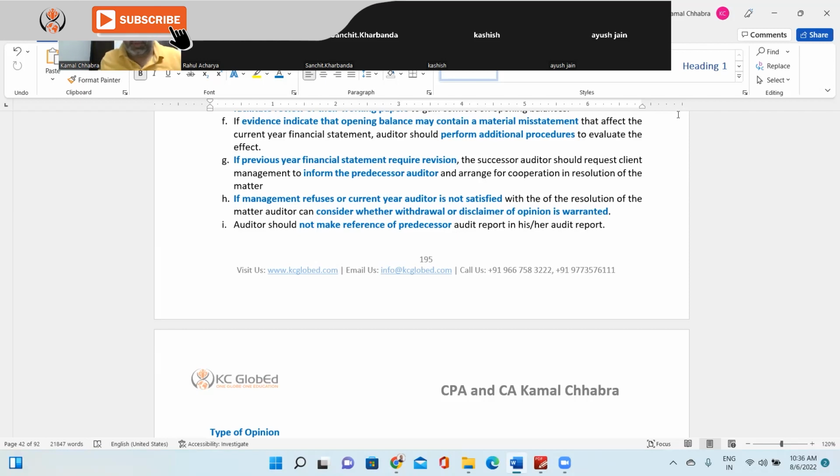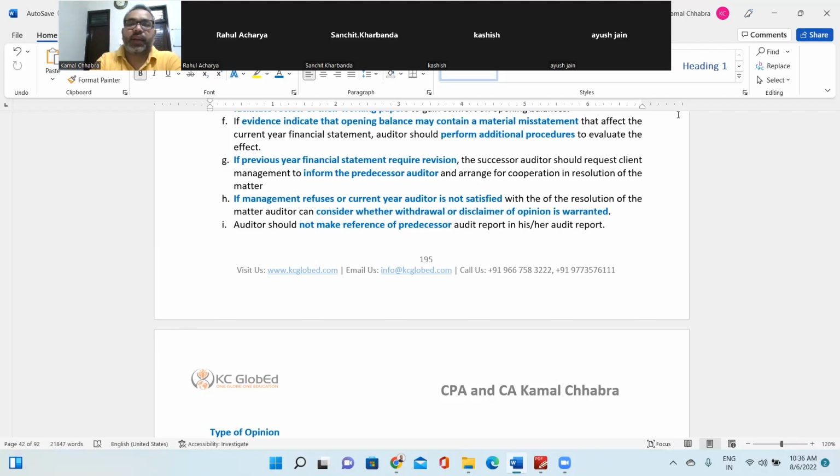Let's take an example. Previous year, you have taken, let's say, basic salary in the calculation of the long-term employment benefit, whereas you were supposed to take the CTC. So in this scenario, you'll be performing additional procedures. You'll be requesting management to do the re-performance of the long-term employee benefit for the previous year, right?